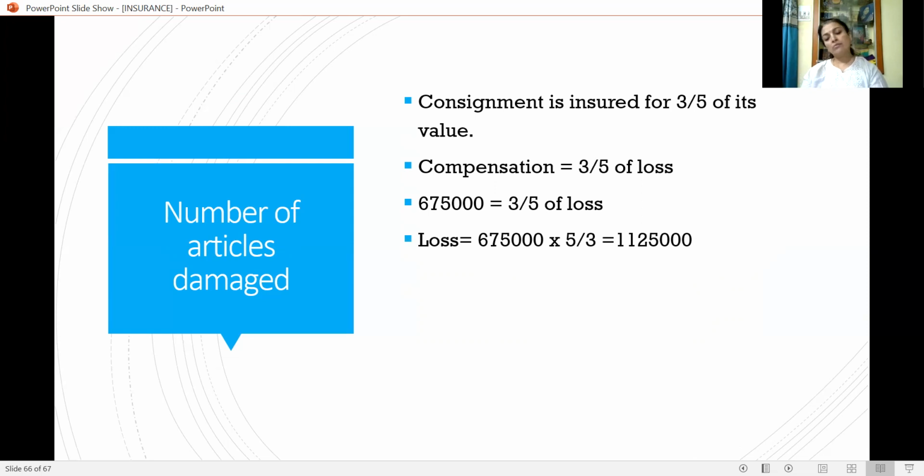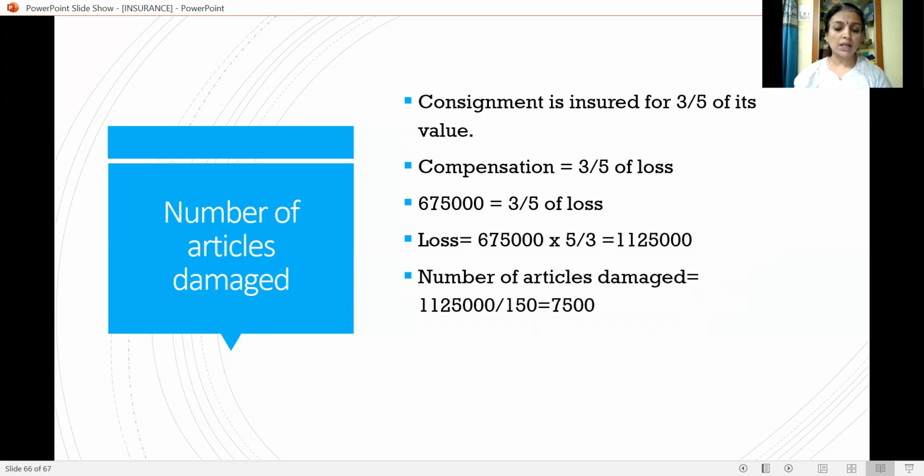So loss is equal to, 3 upon 5 will be taken to the other side of the equal sign. Then it becomes reverse, 5 upon 3. So that will be multiplied to the 6,75,000. Then the answer is the loss amount. Total amount of the loss is 11,25,000. Now the cost of each article we know, that is rupees 150. The loss should be divided by the cost of each article, rupees 150. So 11,25,000 divided by 150 is equal to 7,500. That is the number of articles damaged.